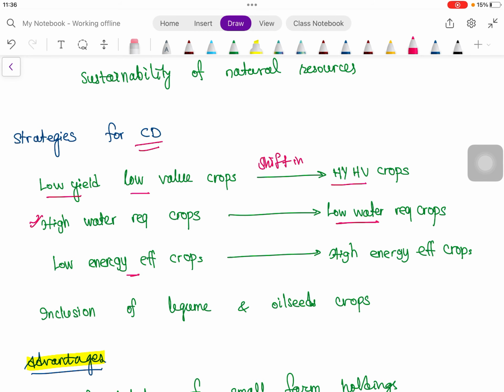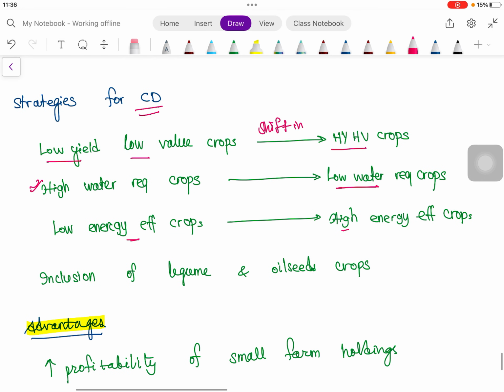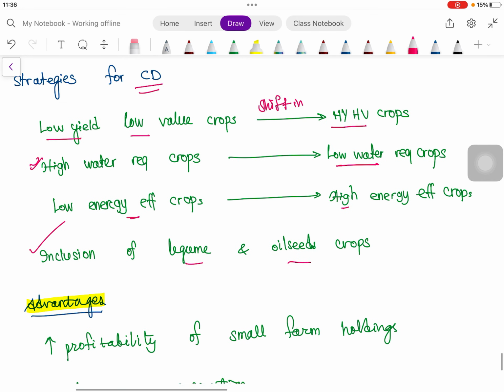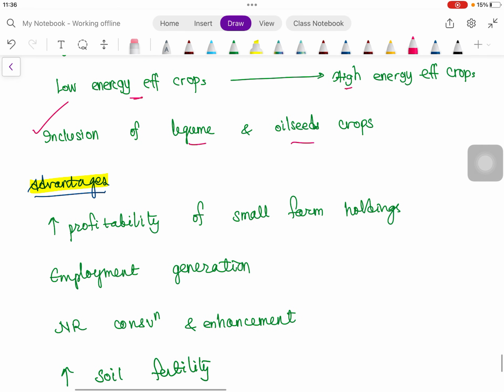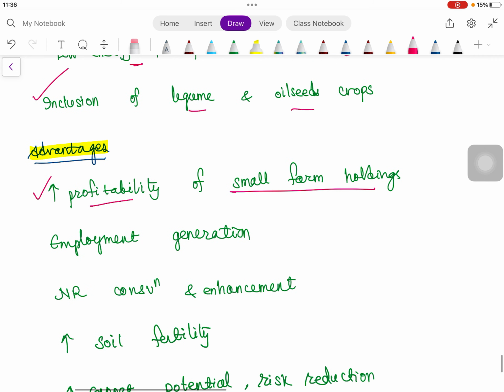Then low energy efficient crops are replaced by high energy efficient crops. Then inclusion of legume and oilseed crops. Then what are the advantages of crop diversification? Profitability increases for small farm holdings. Then employment generation, because employment generation actually takes place throughout the year.